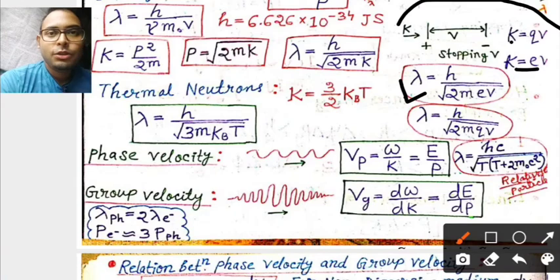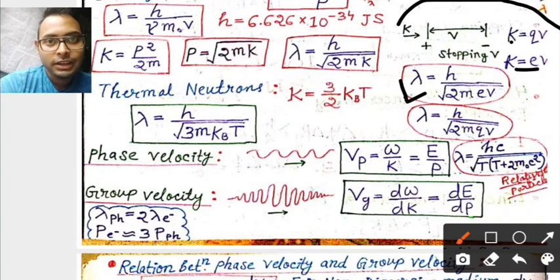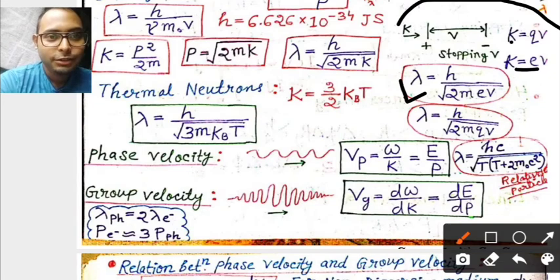So we have come to a very important concept here, and from here real quantum mechanics almost starts: phase velocity and group velocity. Phase velocity is the velocity of a single infinite wave. The wave exists from minus infinity to plus infinity.